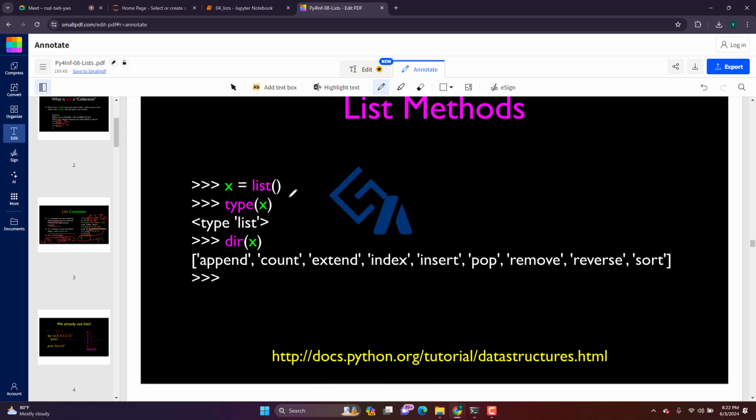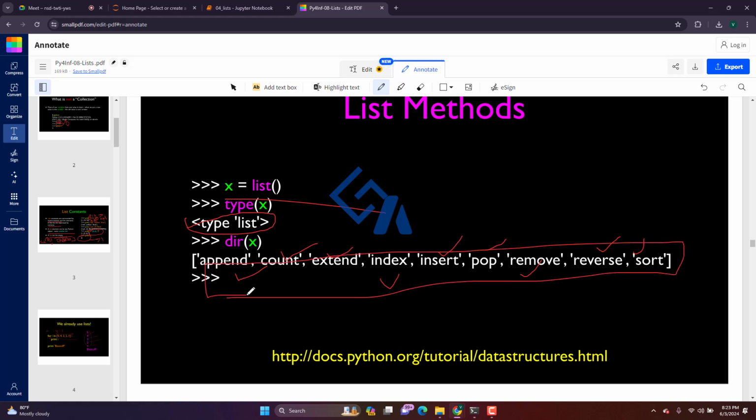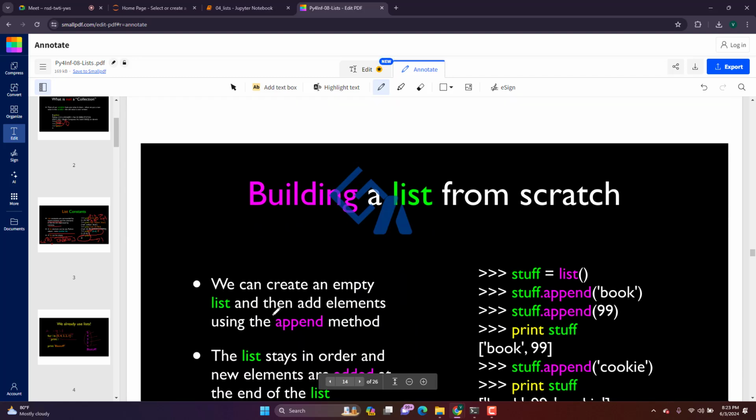Okay, so to know the class of a list value, if you create a list value and check the type of it, it will be class list. And we have certain operations in list. One is list, append, count, extend, index, insert, pop, remove, reverse, sort. I will explain all these operations one by one. So when you create a list, you can perform all these operations which are previously written in Python. Okay, so we will see that part.